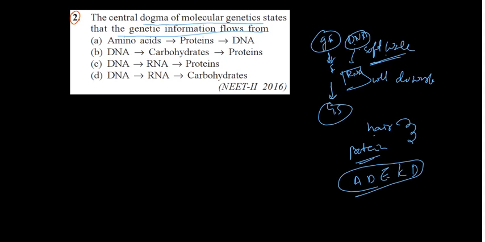In which order it should be, that software is in the DNA. The DNA is ordering the RNA. So DNA to RNA, RNA to proteins. So the option is C. The total software is in the DNA. That's why many times they do DNA tests to identify criminals and many other things.